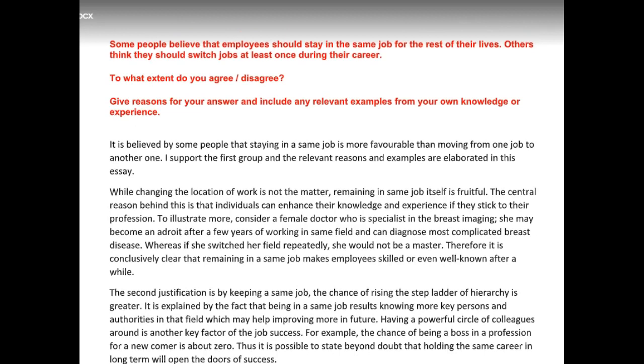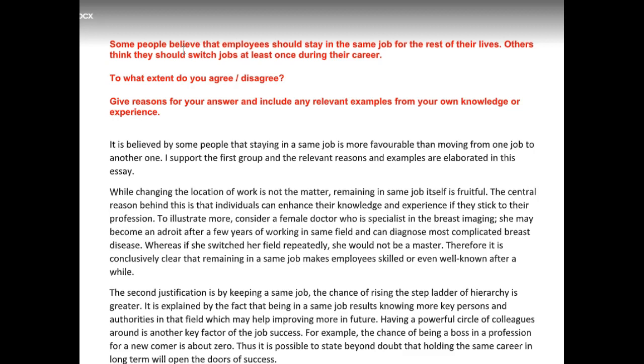Another thing that I want to talk about with you today is something I'd like you to think about in these essays. Take a look at the way the question was phrased. It says, staying in the same job, others think they should switch jobs. Okay? And then to what extent do you agree or disagree? So you were very clear that you think it's great to stay in the same job. But there's one thing I want you to think about.